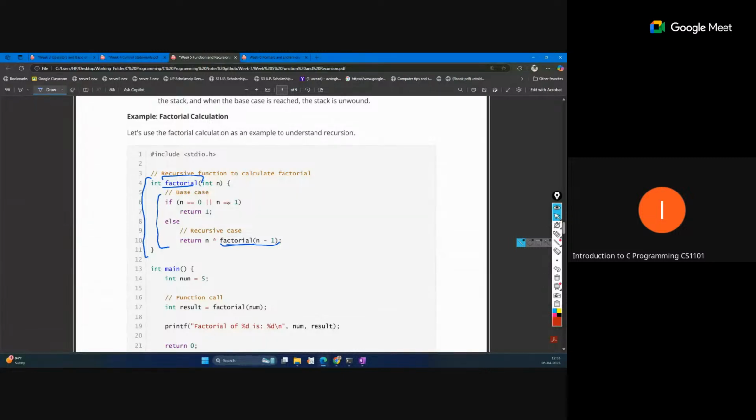As we call the function from any point, like passing num to factorial, that is the first call. But inside this call, the call will happen again. Suppose we are just writing f5. So f5 is called the first time. And for every recursion concept, there are two cases: the base case and the recursive case. This is the requirement of a recursive function.